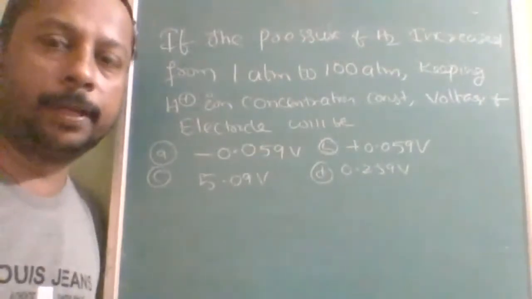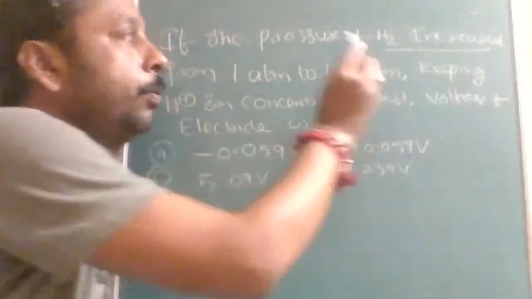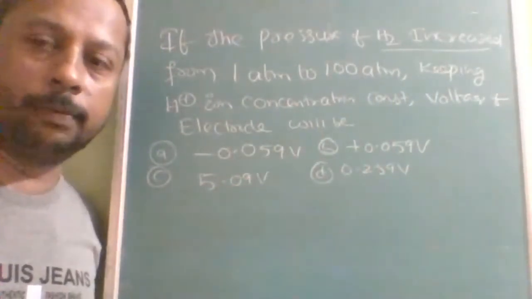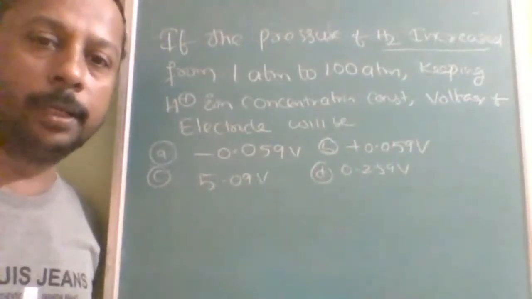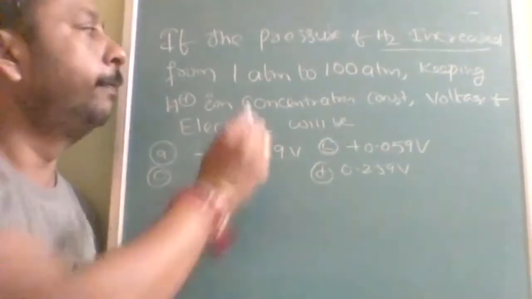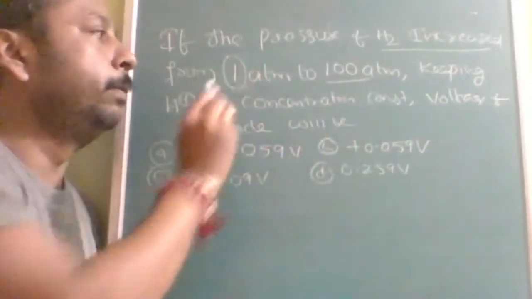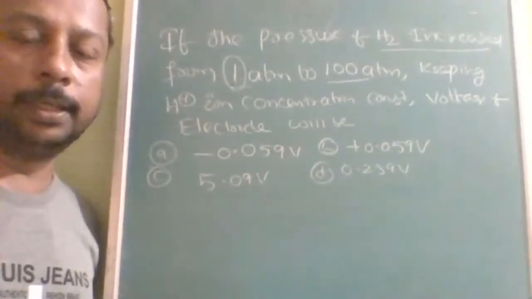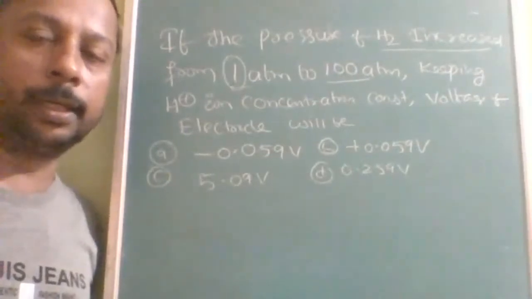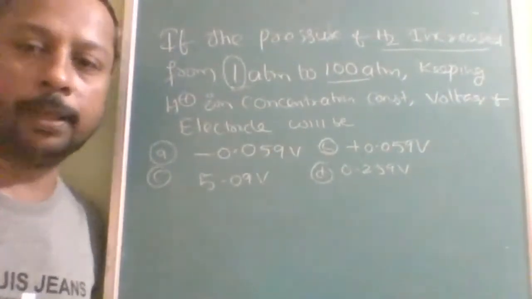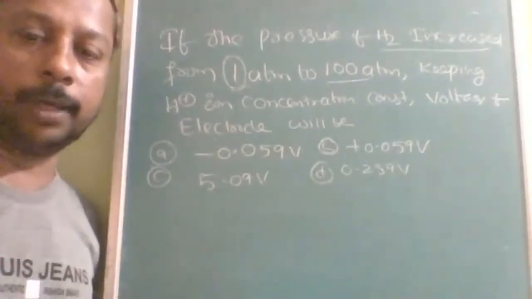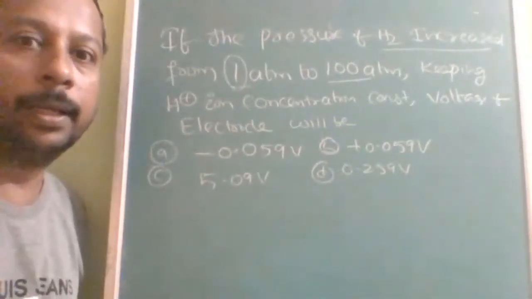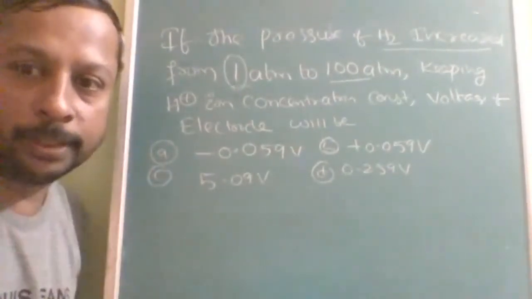Okay, next question. If the hydrogen pressure is increased, the previous question was similar to this, but there it was concentration and dilution. But here it is pressure, increased from 1 atm, at STP it will be 1 atm, to now 100 atm. So pressure is increased, keeping the H plus ion concentration, the voltage of the electrode will be. Here not increase or decrease, the final value you have to calculate. See here, directly without much calculation we can do. Is this understood?